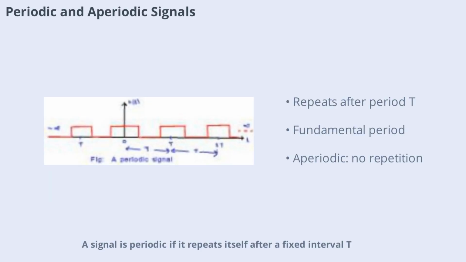A signal is periodic if it repeats itself after a fixed interval T, such that x(t plus T) equals x(t) for all t. The smallest such T is the fundamental period. Aperiodic signals do not repeat. Periodic signals are common in communication and control systems, while aperiodic signals are often encountered in transient or random phenomena.